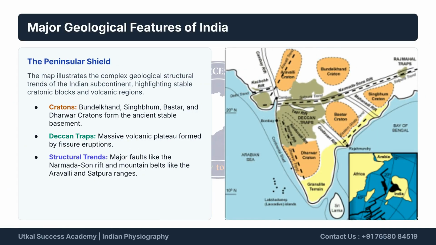The Peninsular Shield showcases India's stable cratonic blocks and structural trends. Key features include the cratons, like Singhbhum, which form the ancient basement. Deccan traps are a massive volcanic plateau. Structural trends include major faults and mountain belts, like the Aravalli and Satpura ranges.